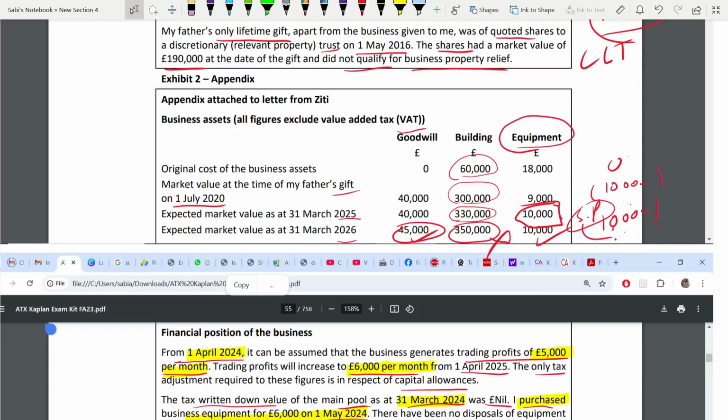Now, what is it? Market value at the time of my father's gift. When you are calculating IHT, it is fixed at the date of gift. So goodwill is 40,000, building is 300,000, and equipment is 9,000. This is what you have to take. Okay.